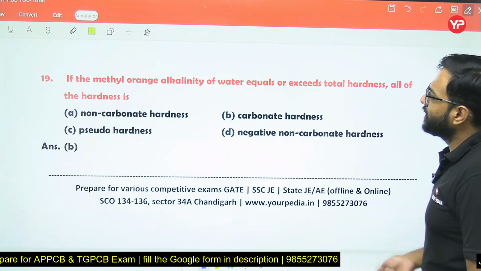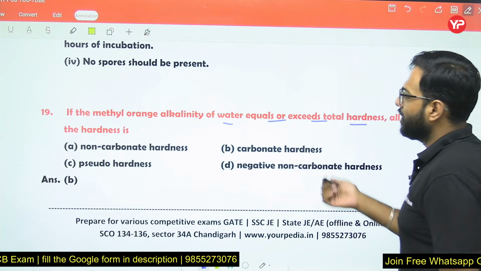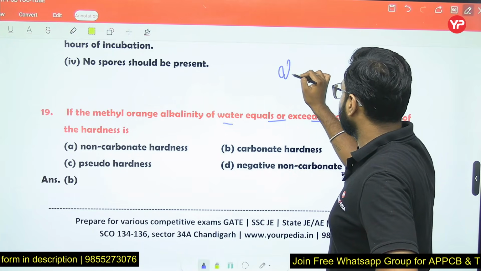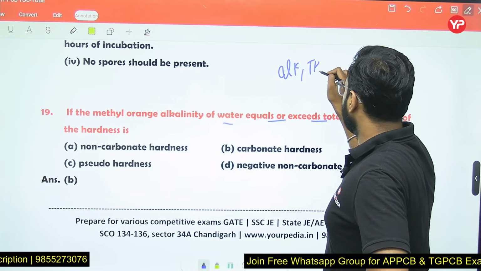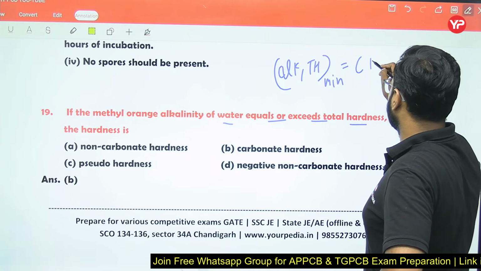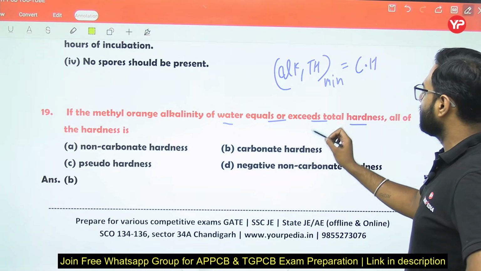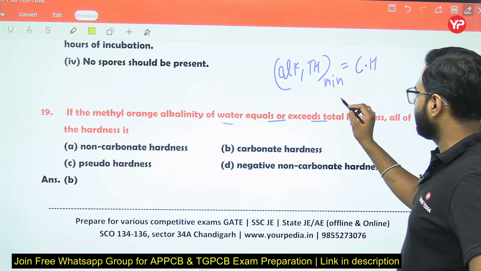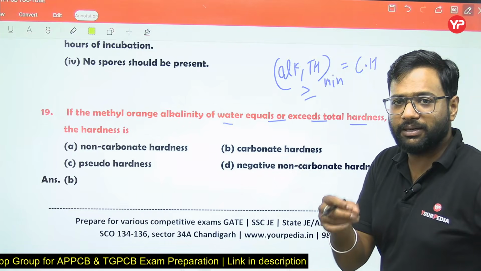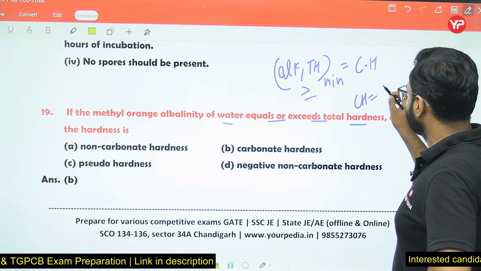If methyl orange alkalinity of water equals or exceeds the total hardness, then all of the hardness is carbonate hardness. So we know one concept: we have an alkalinity and we have a total hardness. Among these, whichever value is minimum is equal to the carbonate hardness. The question says if methyl orange alkalinity is greater than or equal to the total hardness, that means among these the minimum value is total hardness. So all of the total hardness will be carbonate hardness.